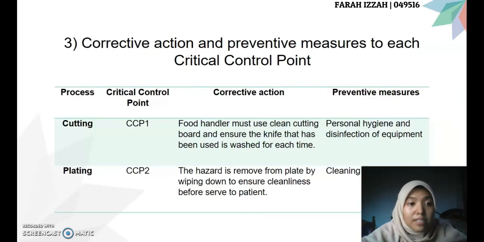For the CCP1, which is cutting process, the corrective action is food handler must use clean cutting board and ensure the knife that has been used is washed for each time. The preventive measure is personal hygiene and disinfection of equipment.